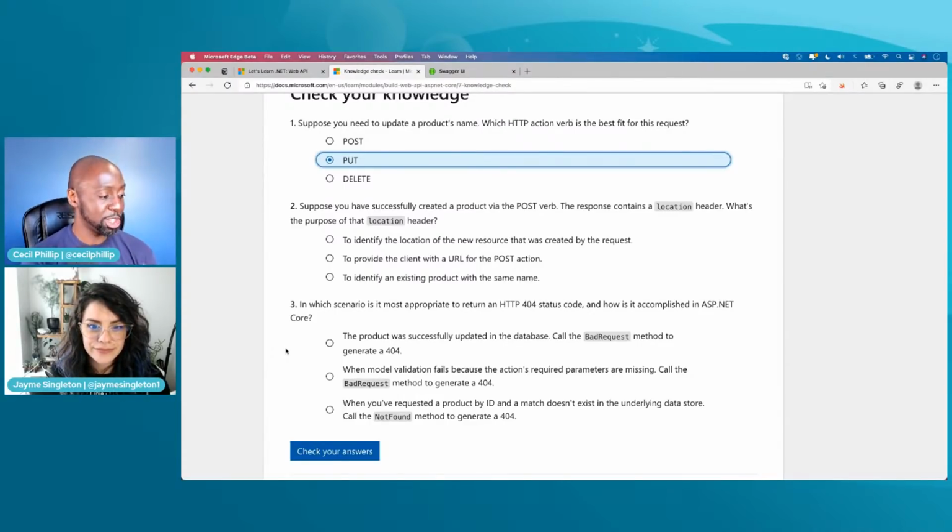What do you think the purpose of the location is? The first option is to identify the location of the new resource that was created, to provide a client with the URL for the post action, or to identify an existing product with the same name. So what do you think location for a newly created resource would be?